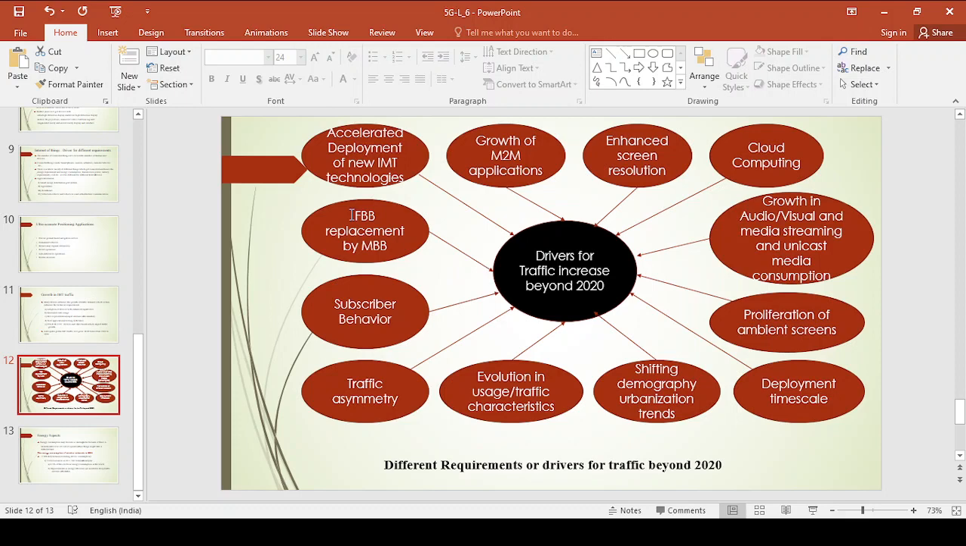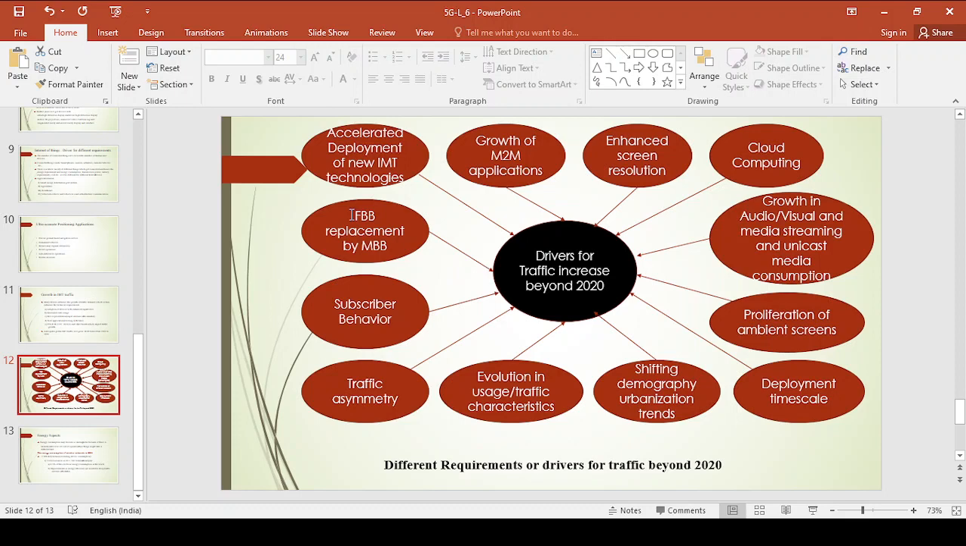These are the different requirements which are responsible for growth in traffic beyond 2020. One is new technology, and next one is growth in M2M application. Already M2M communication has been started in the 5th generation system. Now this will continue in 6G and 7G also. Now the growth in M2M application is also one of the reasons for growth in traffic beyond 2020. Enhanced screen resolution, cloud computing. Now the growth in media streaming, video usage keeps on increasing as you go from one generation to other generation. Now this is also one of the requirements for growth in traffic beyond 2020.